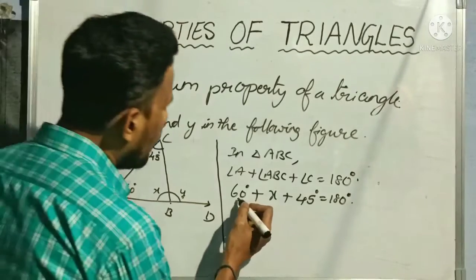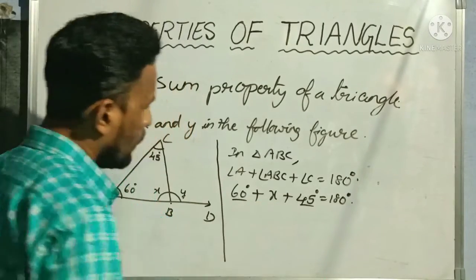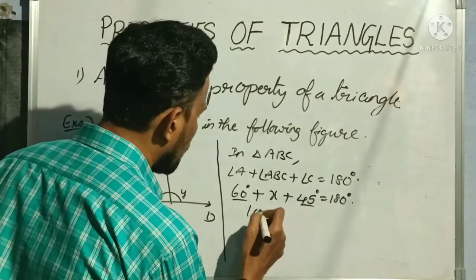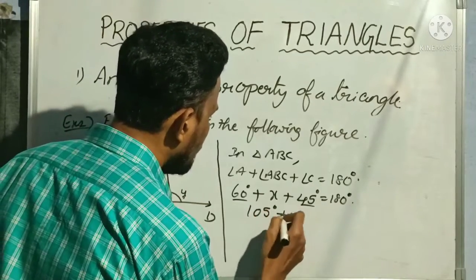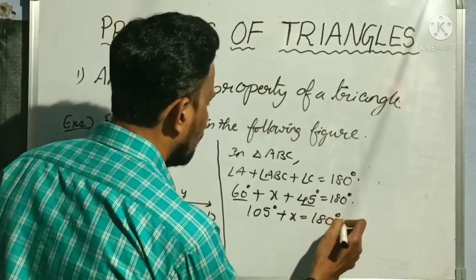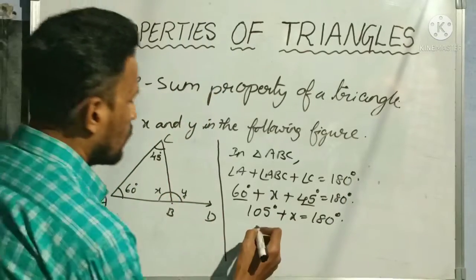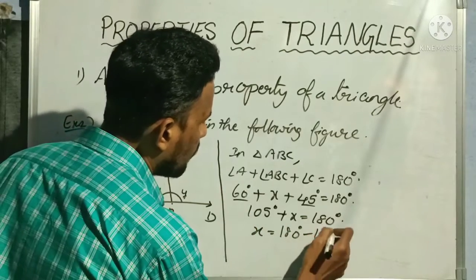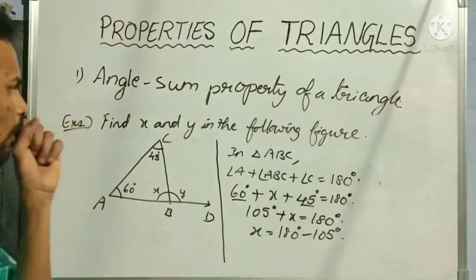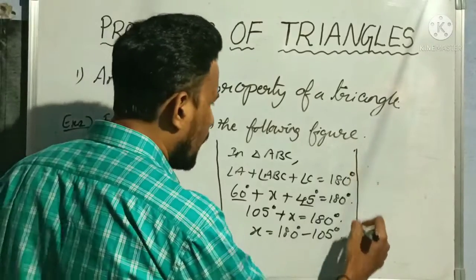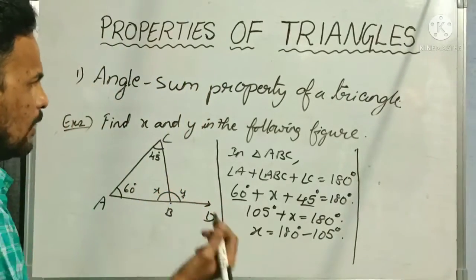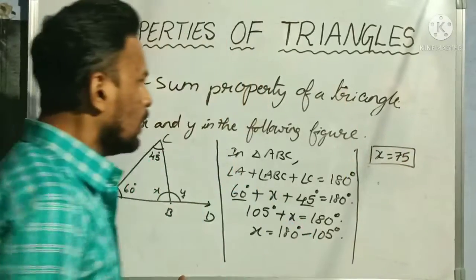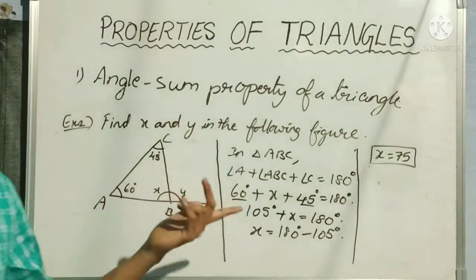Okay. So now we need to add 60 and 45 first. 60 plus 45 is 105. So 105 degrees plus X is equal to 180 degrees. So X is equal to 180 minus 105. How much is 180 minus 105? It is 75. So X is equal to 75. Okay, now we got the value of X.